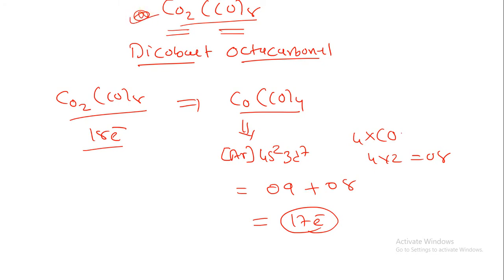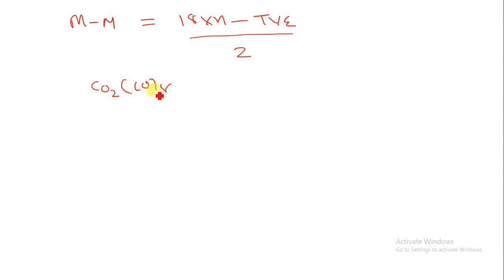Now let us understand how we can calculate the metal-metal bond. In our previous lecture I gave you one formula for the calculation of the metal-metal bond. Metal-metal bond is equal to (18 into N, where N is the number of metal atoms, minus TVE, that is total valence electrons) divided by 2. Suppose I want to calculate this for Co2(CO)8.